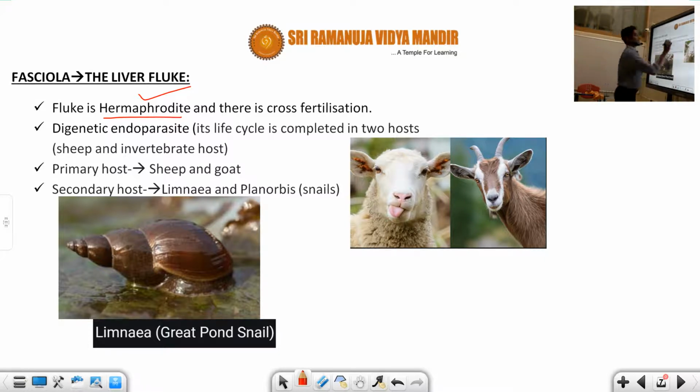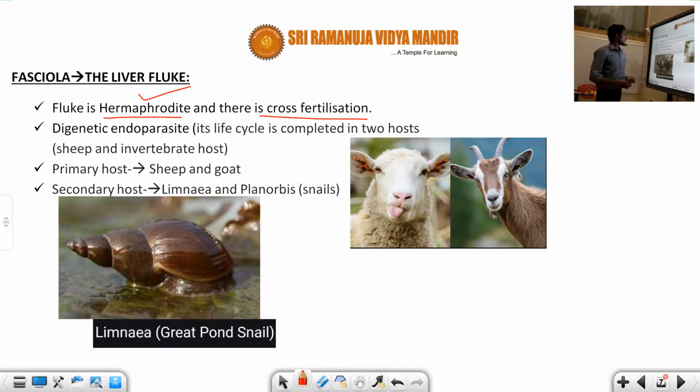There is cross fertilization. Cross fertilization means here the male and female are reversed to each other. They exchange their genetic materials, like the ova is exchanged by another organism, and the sperm too. For example, you can see my hands, this is the best example for cross fertilization. This is one organism, this is another organism, both exchange going on. This is the best example for cross fertilization.